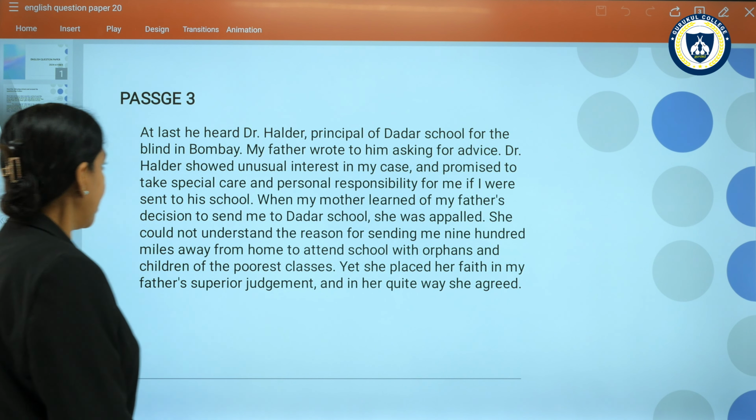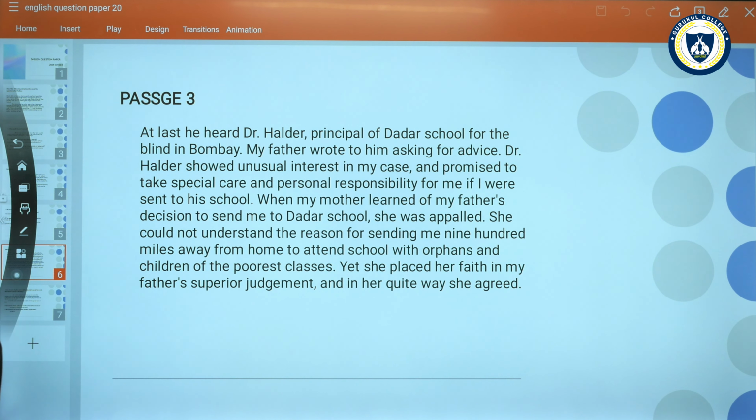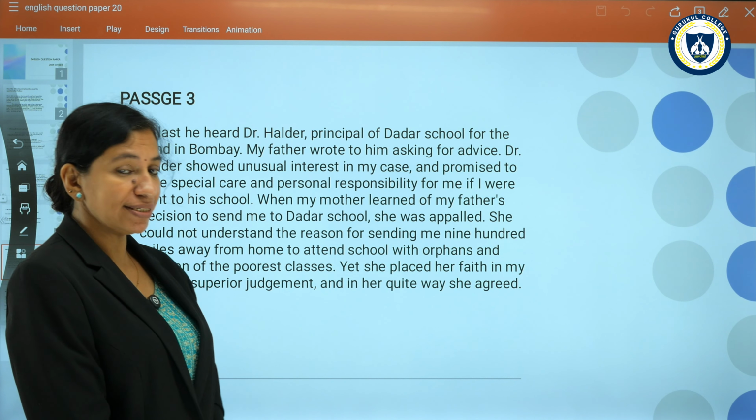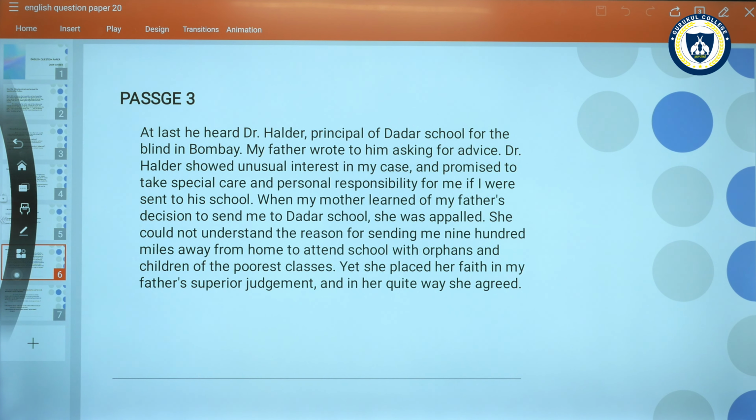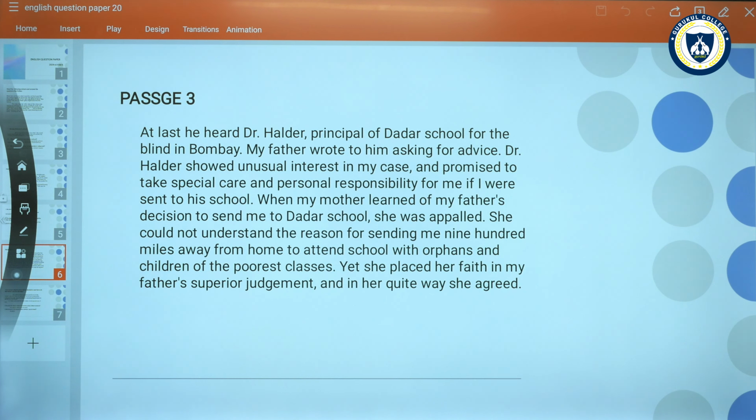Read the next passage. Last year, Dr. Helder, principal of Dhadar School for the Blind in Bombay. Which lesson is this? As you read the passage, you will understand which lesson it is. My father wrote to him asking for advice. Dr. Helder showed unusual interest in my case and promised to take special care and personal responsibility for me if I were sent to his school. When my mother learned of my father's decision to send me to the Dhadar school, she was appalled. She could not understand the reason for sending me 900 miles away from house to attend school with orphans and children of the poorest classes. Yet she placed her faith in my father's superior judgment and in her quiet way she agreed.